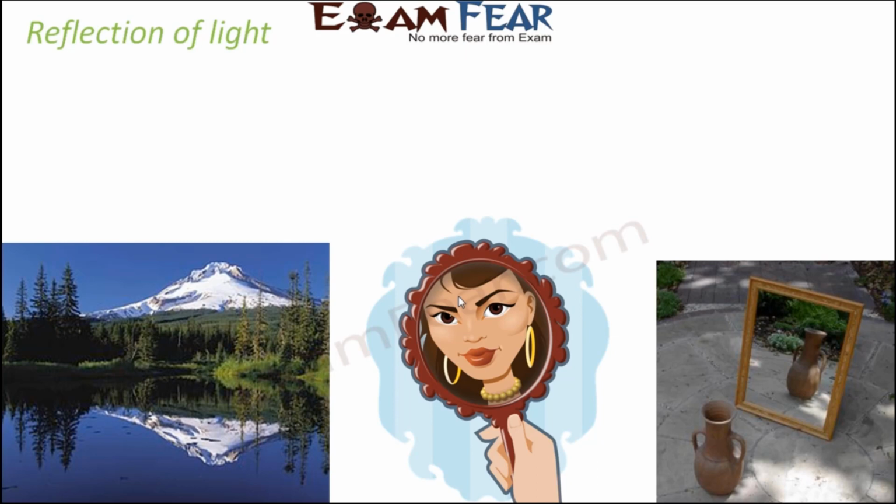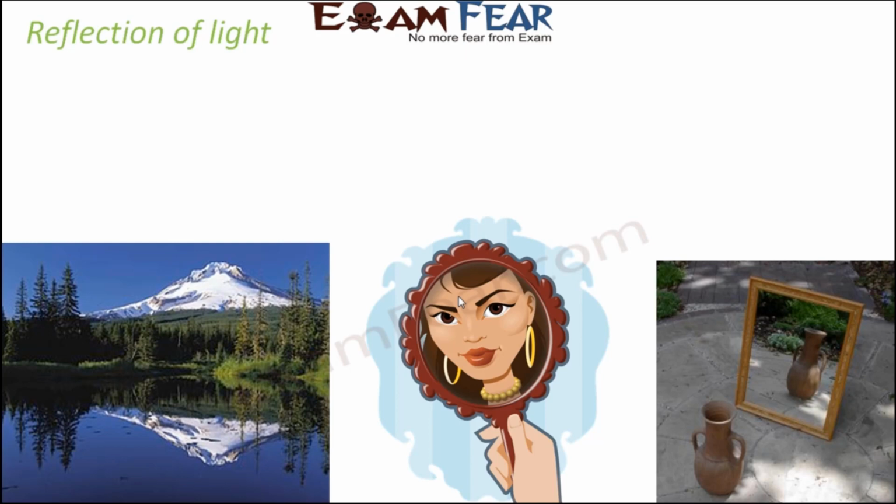Now think of a situation where you take a mirror in front of you in presence of light, of course, and what do you see? You can see your own image in the mirror. So is that a magic? No, that is due to this phenomenon of reflection of light. So when light falls on your face, it gets reflected, and then when the light gets reflected from the mirror and it enters your eye, that is when you are able to see your image.